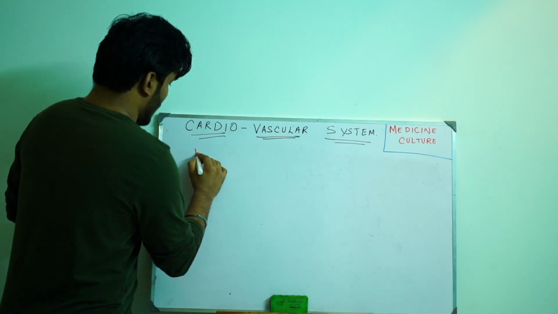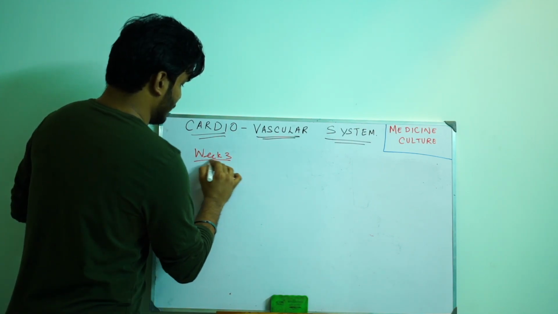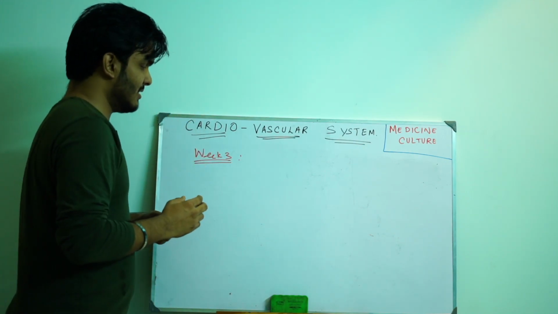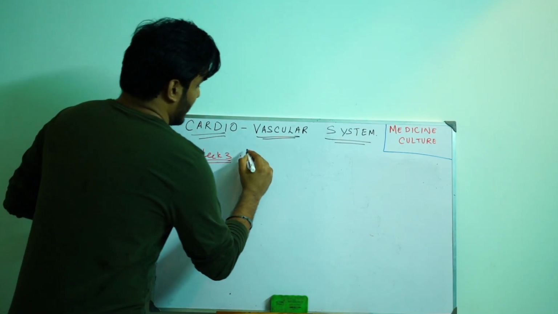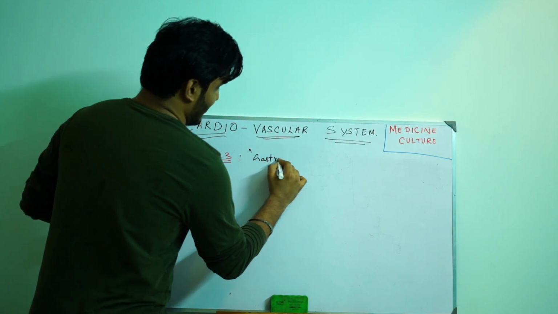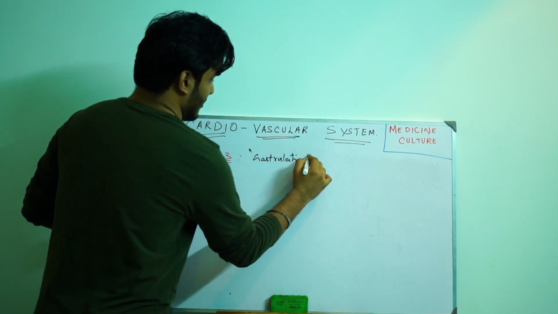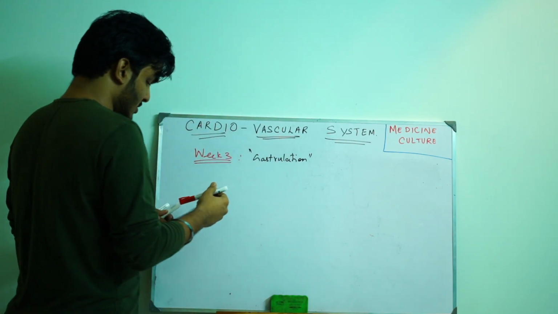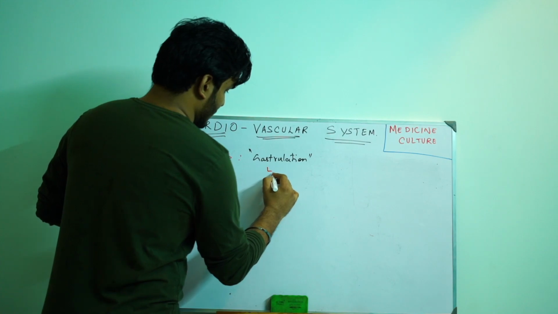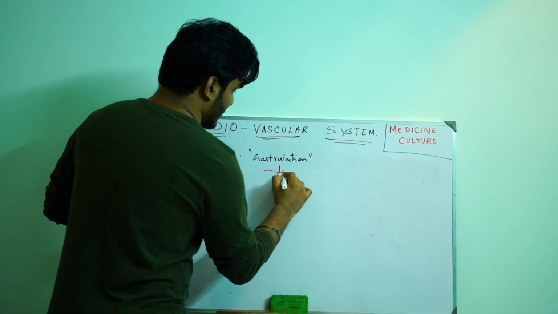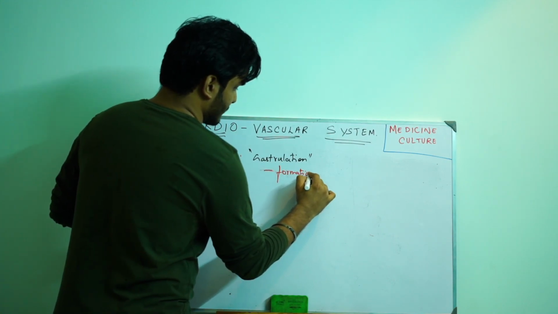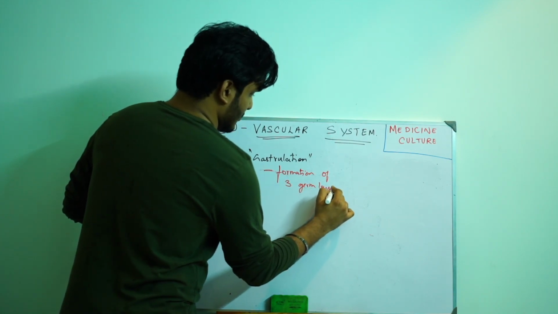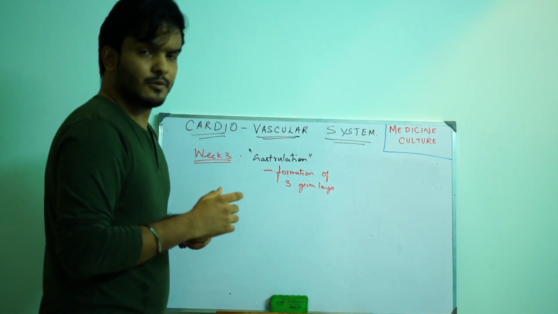And now on week number 3 is what we are going to find our answer. So week number 3, do not forget this term, gastrulation. What is gastrulation? It's not anything like gastritis, it's not related to any stomach. Gastrulation means formation of 3 germ layers. Well, how are these 3 germ layers formed?